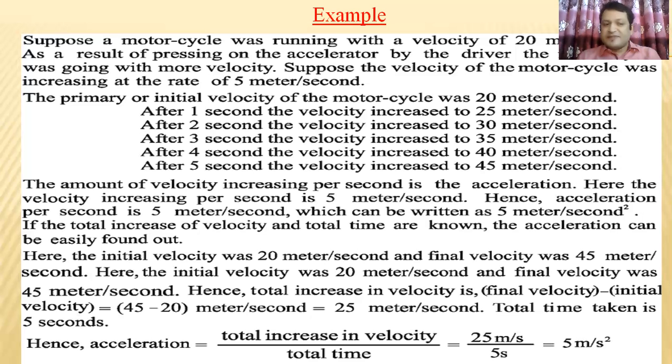The total time taken is 5 seconds. So acceleration is the total increase in velocity divided by total time. So 25 meters per second divided by 5 seconds equals 5 meters per second squared.